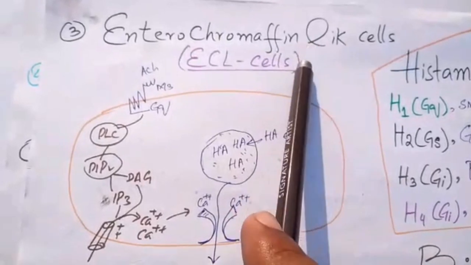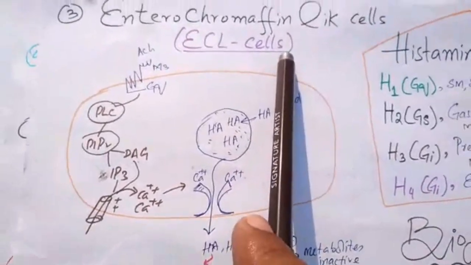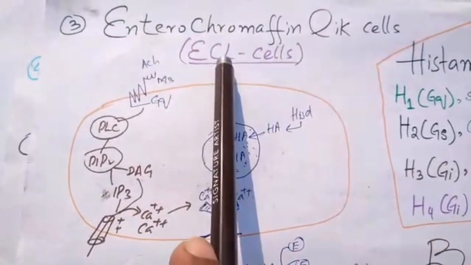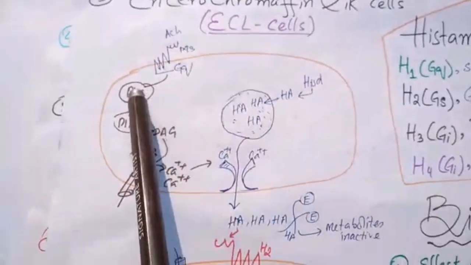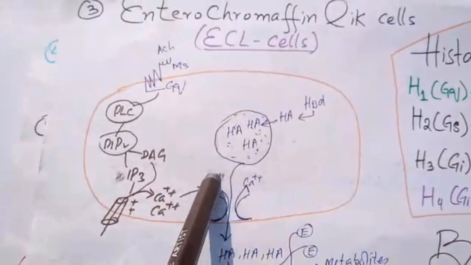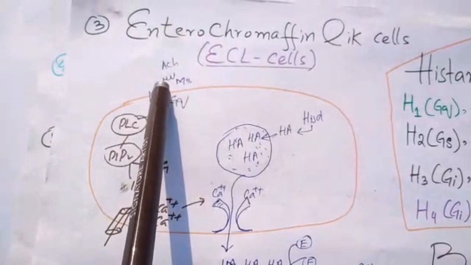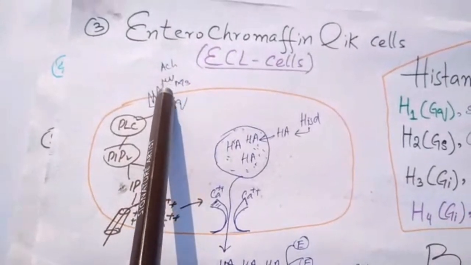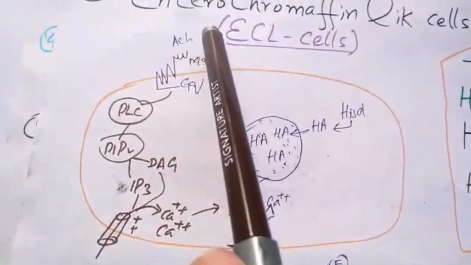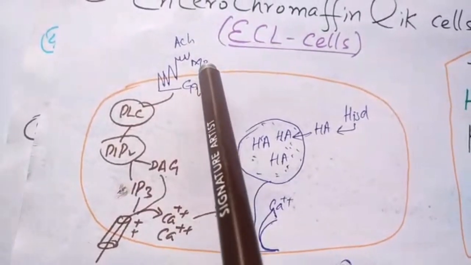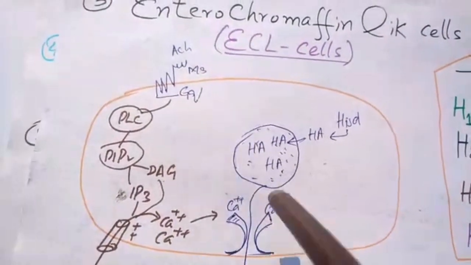The next one, number three, is the enterochromaffin-like cell, which is present in the GIT system. They are also known as ECL. This is the ECL cell. On top of the cell, here, there are cholinergic receptors. When acetylcholine binds here, this is the M3 receptor, Gq.